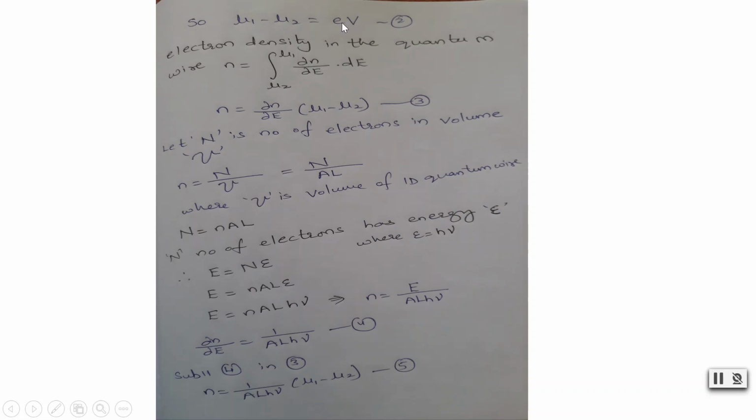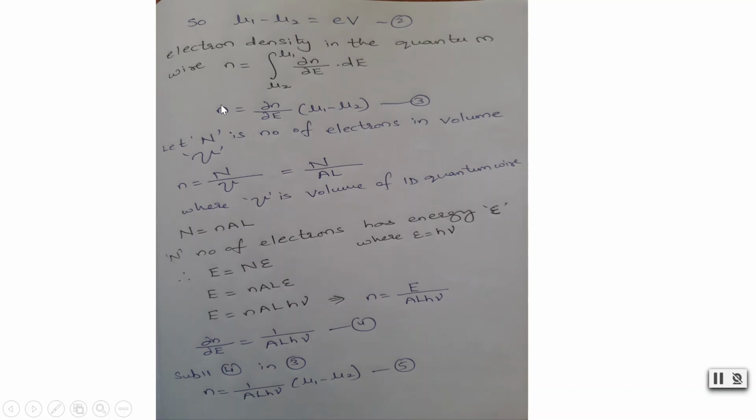When we multiply e with V volts, it becomes energy. So here both terms are energy, on the left hand side we have energy terms, and on the right side also we get energy. Now we have to calculate the electron density in the quantum wire.